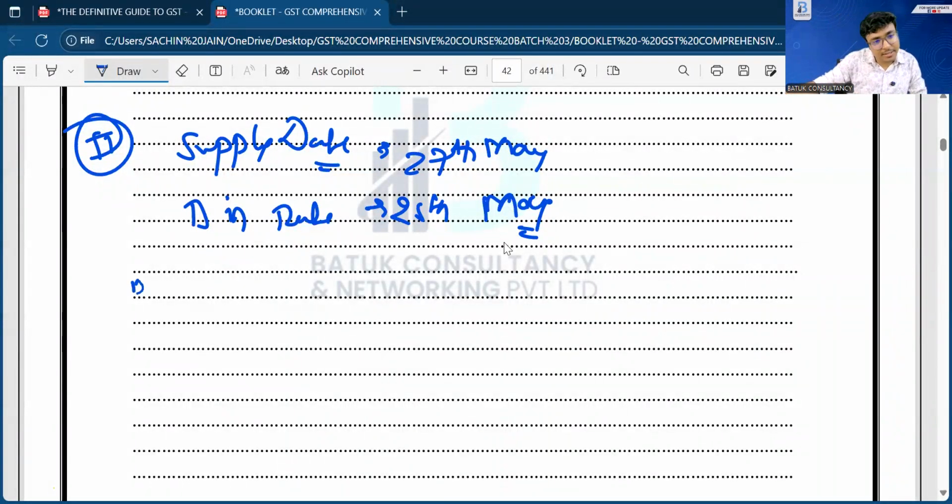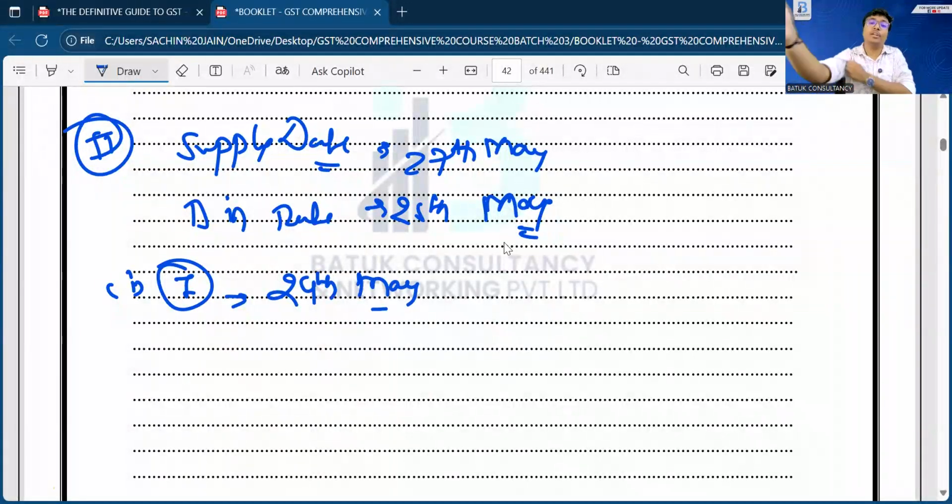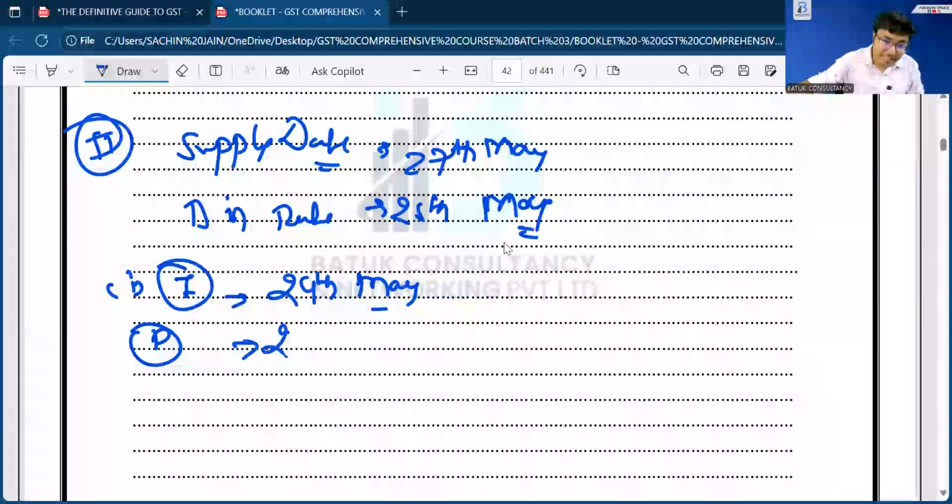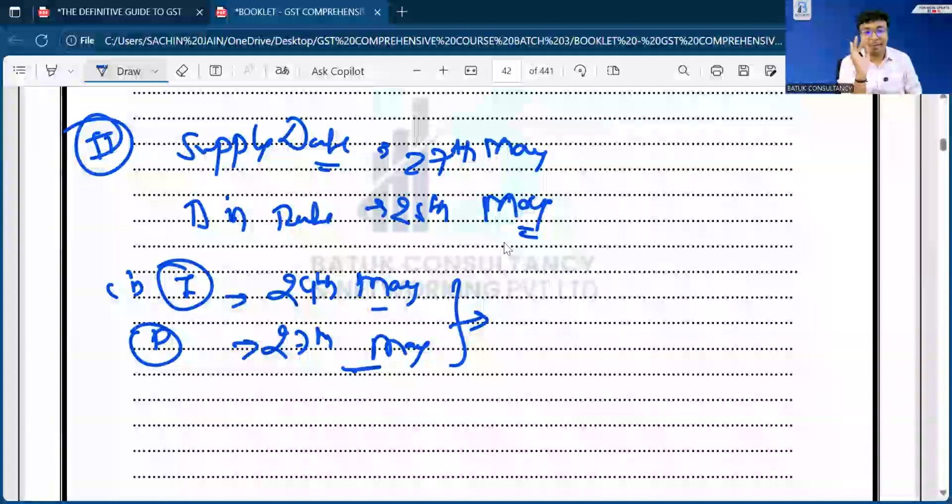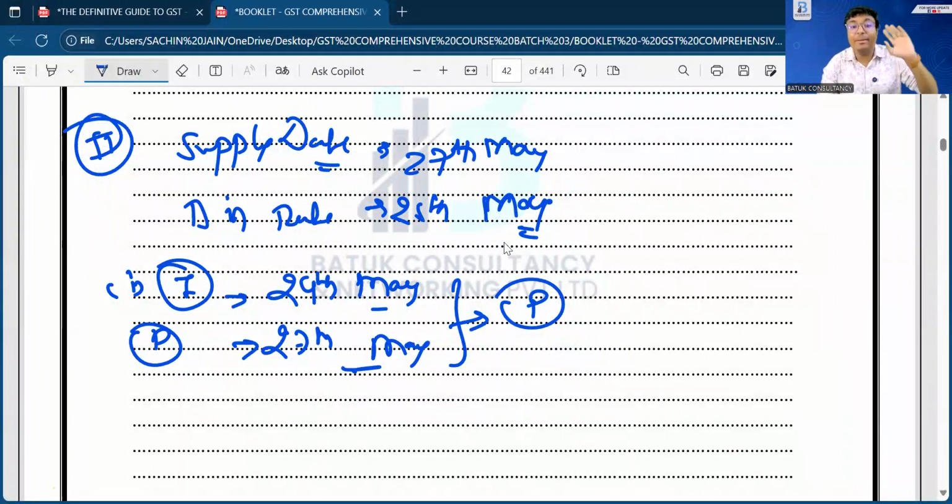In that case, the first scenario is that suppose the invoice date is 24th of May. The invoice has been generated on 24th of May, that is before the change in rate of tax, but the payment has been received on 27th of May. So in that case, the time of supply will be your payment date, that is 27th of May. Accordingly, the rate of GST applicable as on 27th of May, that is 28%, will be applicable.